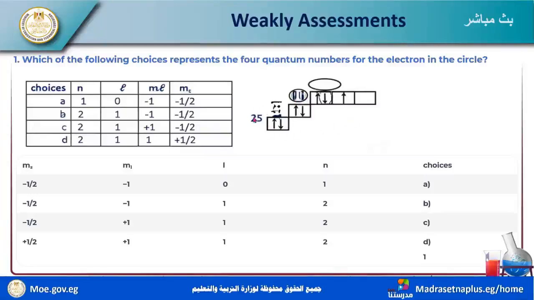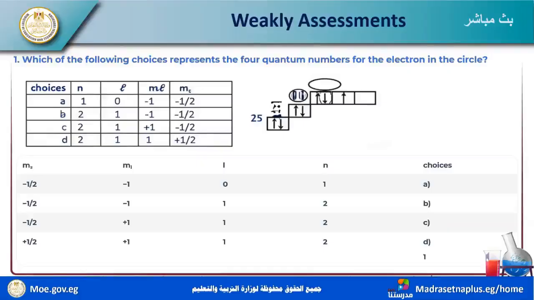So these electrons mean that N equal to 2, this is the 5th electron. Choices: A, N equal to 1 or 2, with possibilities for L of 0 or 1, ML negative 1 or positive 1, MS negative half or positive half. So we have many discussions about these choices.